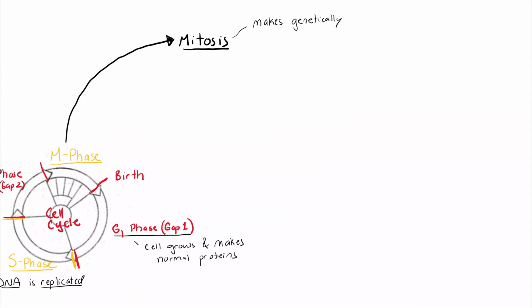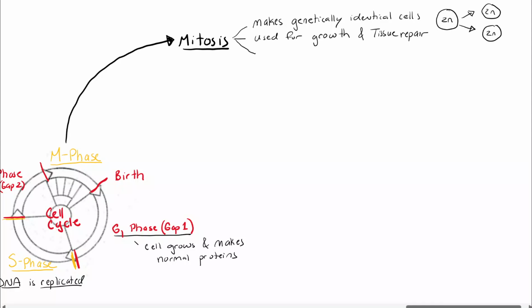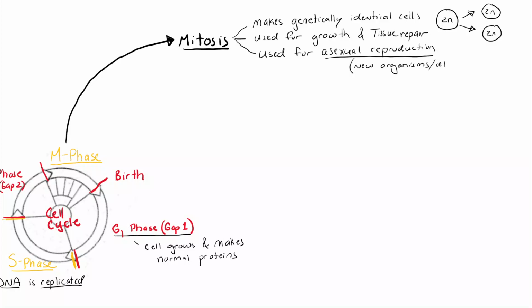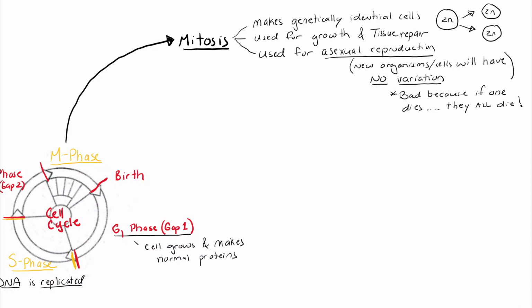It could be mitosis, which makes genetically identical cells. Again, it's used for somatic cells in humans and animals and plants. It's used for growth and tissue repair specifically. And it's the only type of cell division in asexual reproduction, where new organisms will have completely identical offspring, no variation at all. This is really bad because if one of them dies from, say, a fungus or a bacteria, all of them will die.